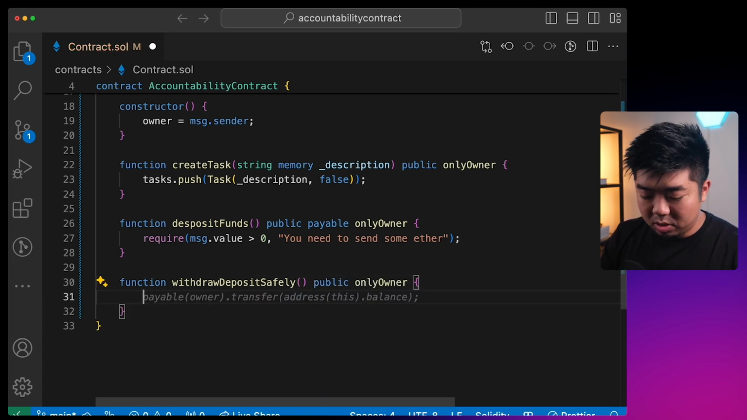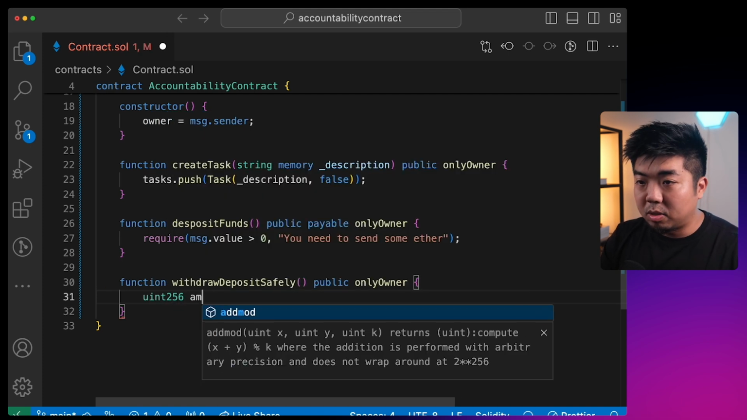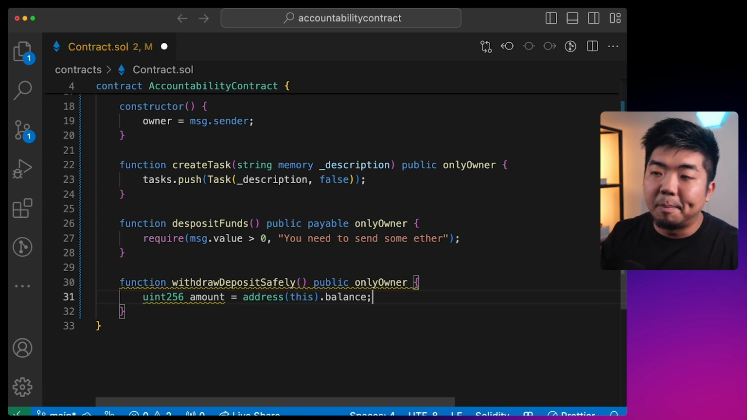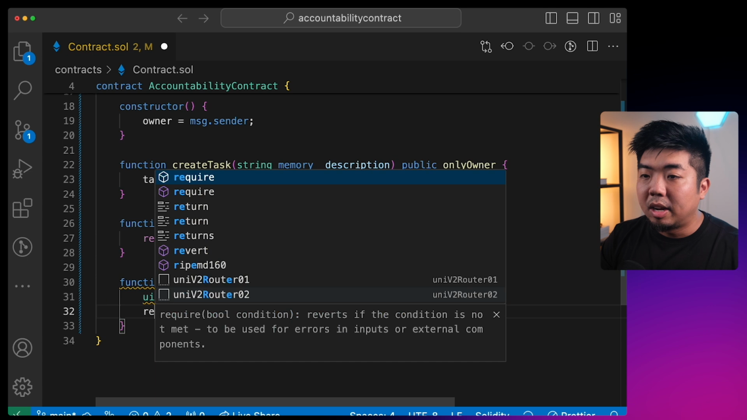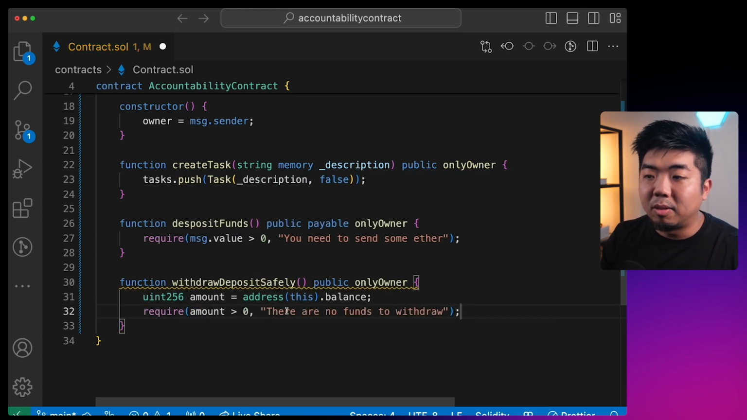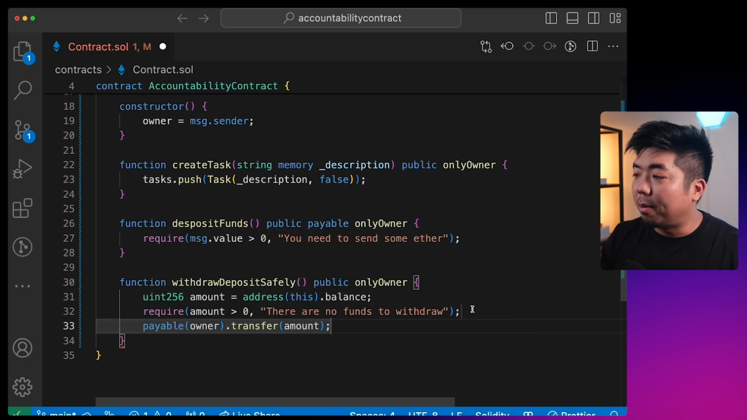And what this is going to do is we'll get a uint256, which we'll call amount. And this is going to equal the balance of the contract here. So we're going to store however much of the tokens that we have in our contract under the amount variable here. We're going to require that that amount is greater than 0. If not, there isn't any balance for us to withdraw. And then we're going to get a payable owner, and we're going to transfer the amount to the owner.